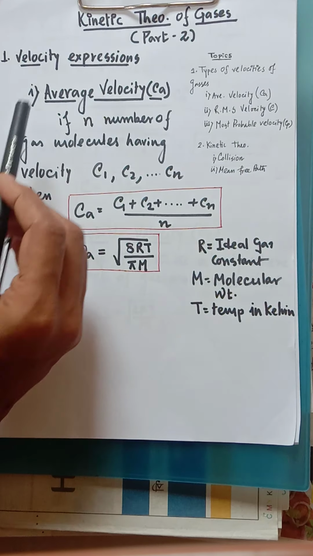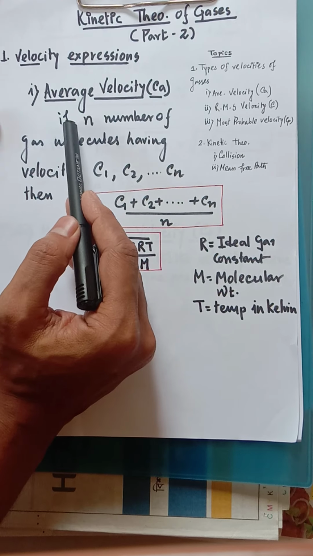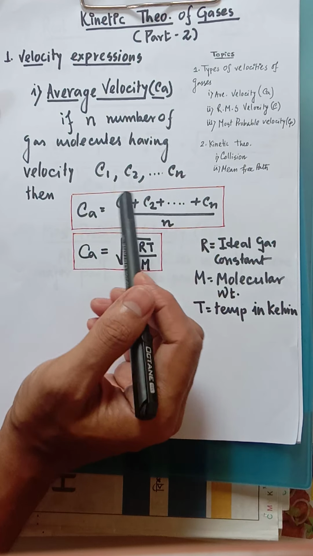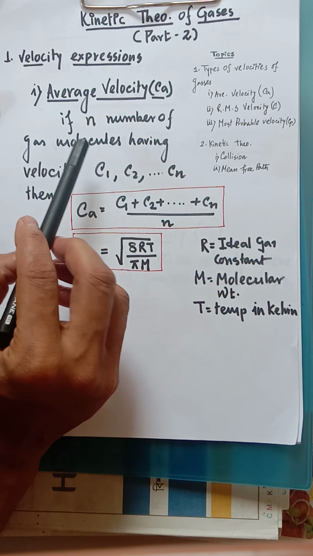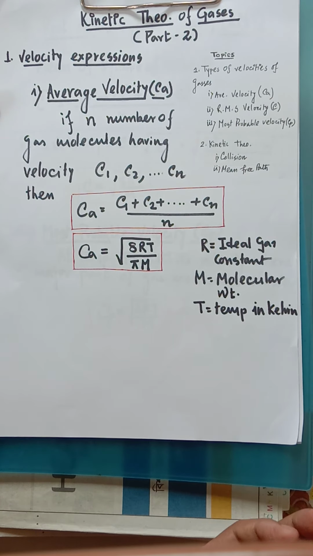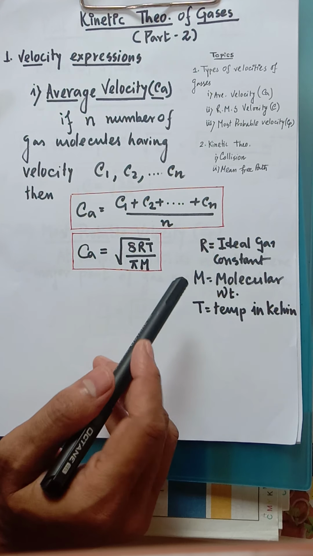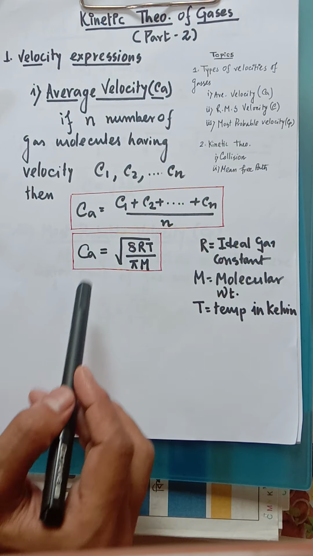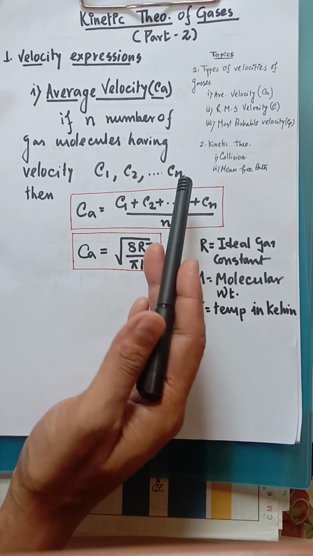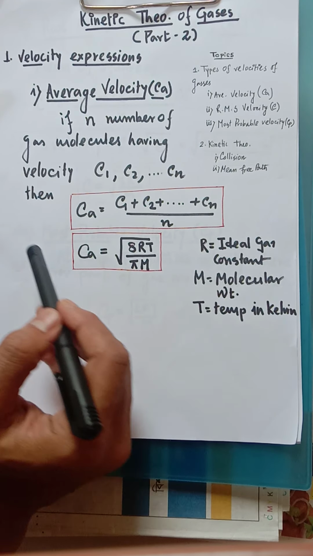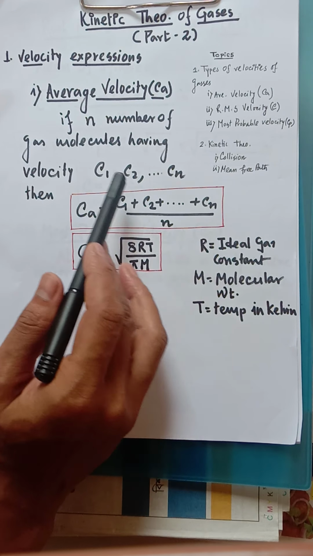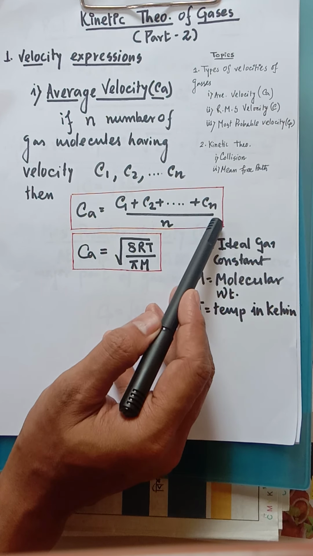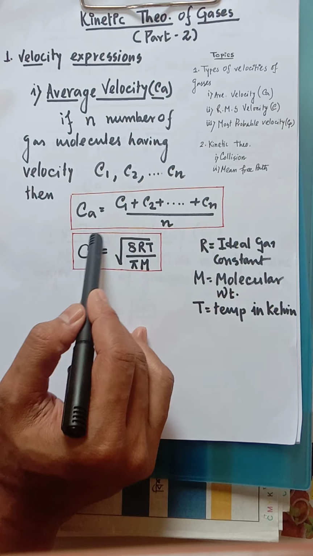Let's start with the velocity expression. First of all, average velocity. I think we all know about the average. It's a very simple one. Average is just like in a mathematical problem, the same type of average. That means if n number of gas molecules are there having the velocities c1, c2, up to cn, different velocities, what will be the average? Obviously the average will be total velocity divided by total number of molecules.